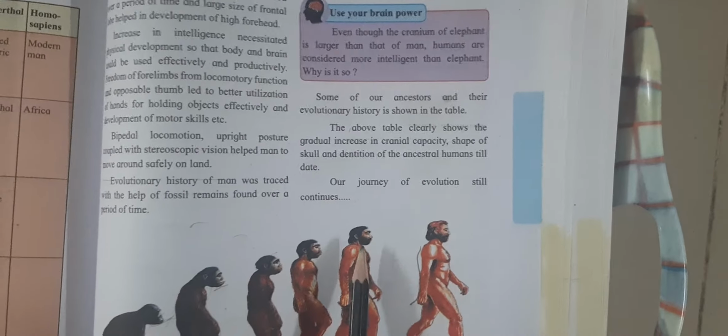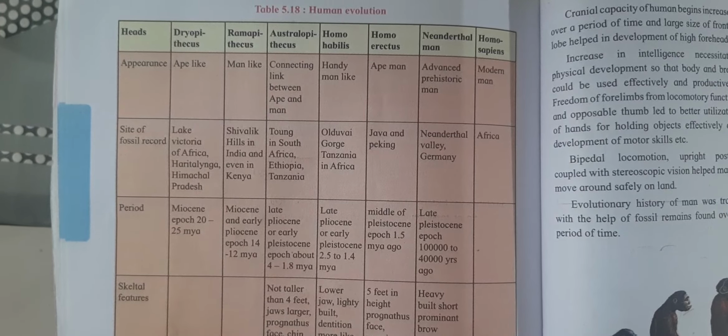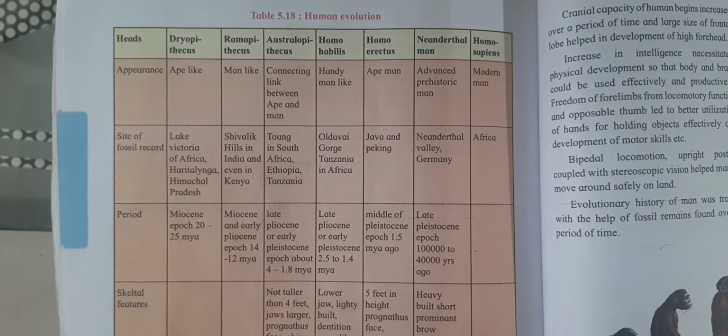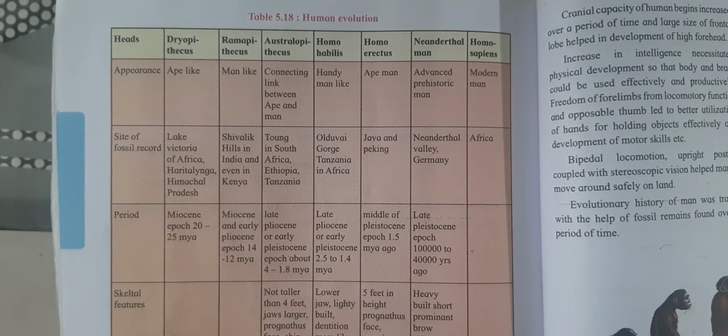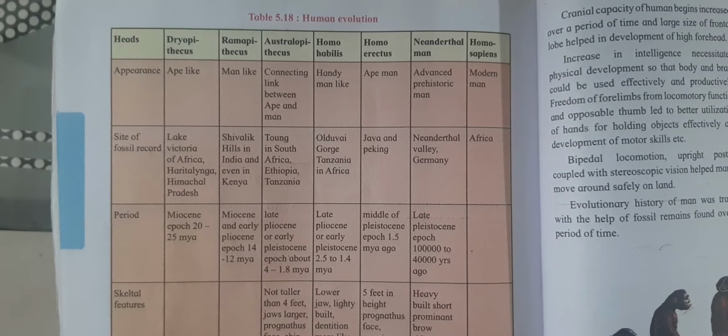Then here on page number 114, the different stages of human development are given. First is Dryopithecus, Ramapithecus, Australopithecus, Homo habilis, Homo erectus, Neanderthal man, and Homo sapiens, which is called modern man.